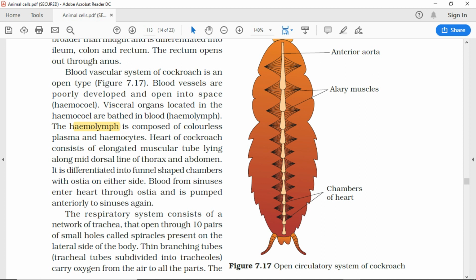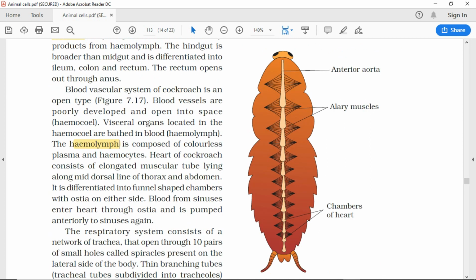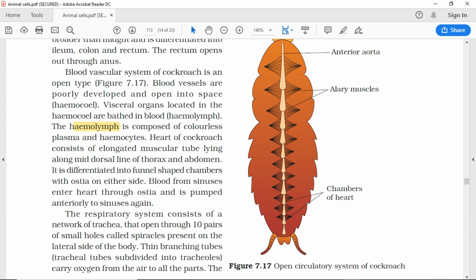The respiratory system consists of a network of trachea that open through 10 pairs of small holes called spiracles present on the lateral side of the body. Thin branching tubes, the tracheal tubes, subdivided into tracheoles, carry oxygen from the air to all the parts.